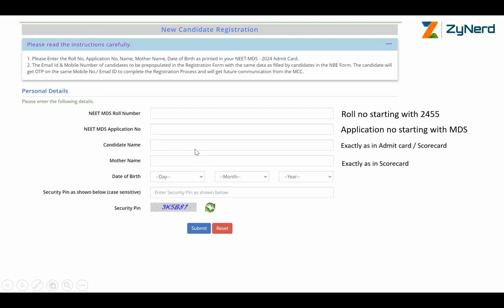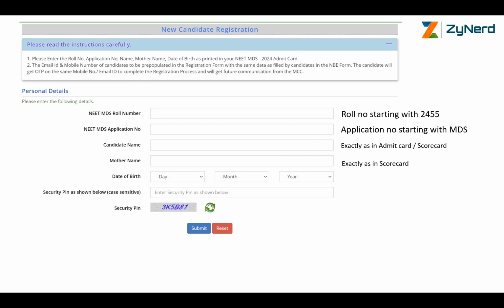Candidate name exactly as in the admit card or scorecard. Don't miss this out. Basically, what we are mentioning is, in case your name is Anand A dot in the admit card, mention Anand A dot. If there is a space, then mention the space. Don't worry about whether this is the right name, or that you have a different name in your records, or your first name is the last name, etc. Now, to fill choices, the only option is to enter your name exactly as in your admit card. Otherwise, the system will not allow you. Go ahead, register. There is no problem if your first name is the last name, initials are changed, etc. During admissions, you will not face a problem.